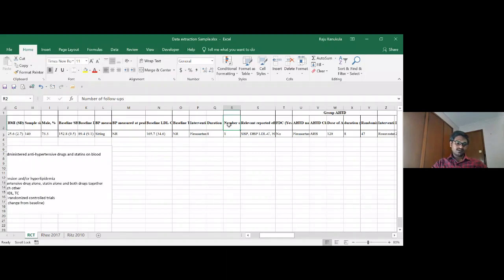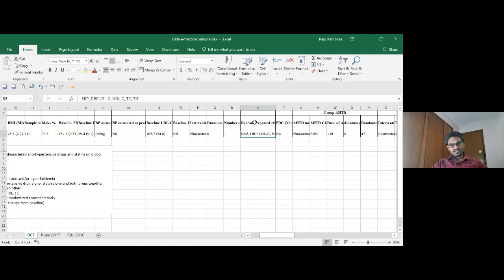RCTs generally have multiple follow-ups. Baseline to 4 weeks, baseline to 6 weeks, again 4, 6, 8, 12. So like that, there could be multiple follow-ups. But in this study, we have only one follow-up, baseline to 8 weeks.